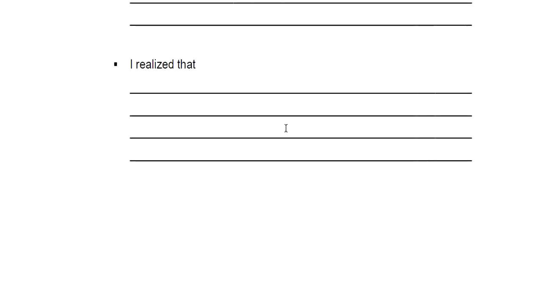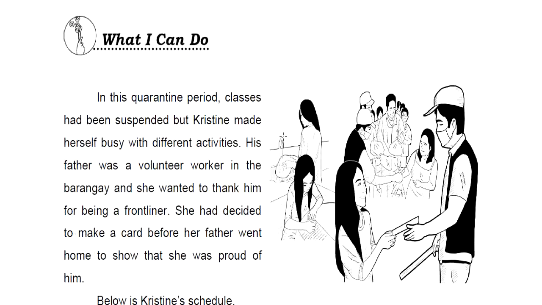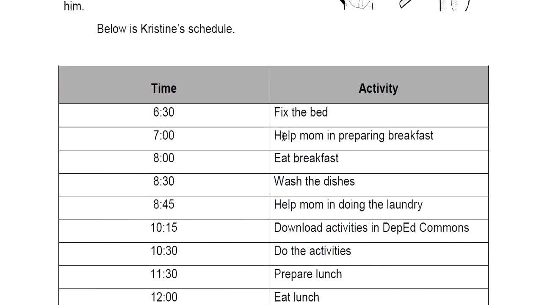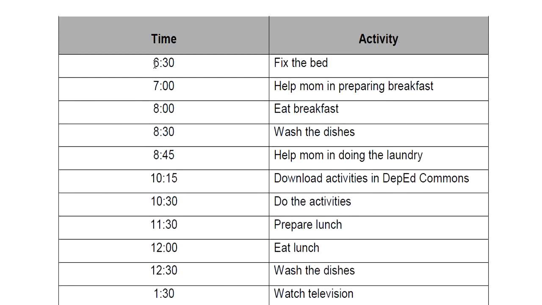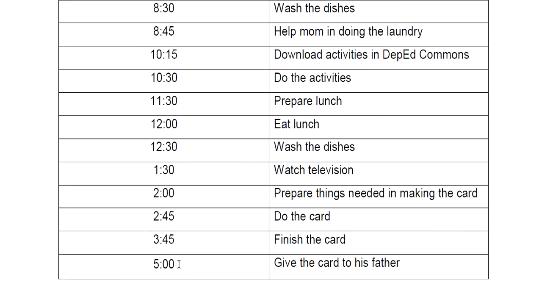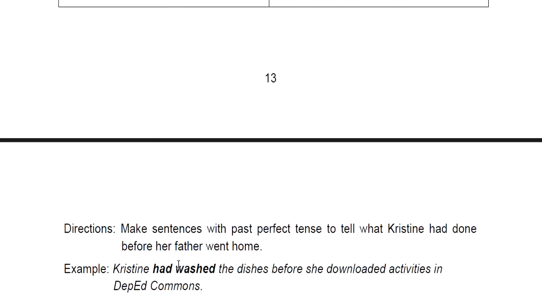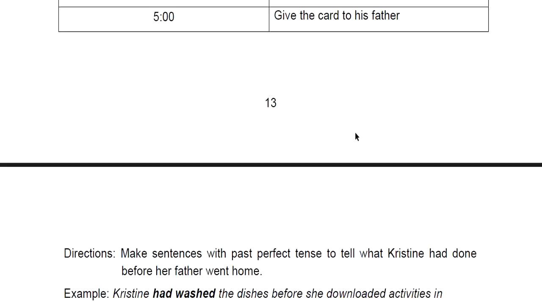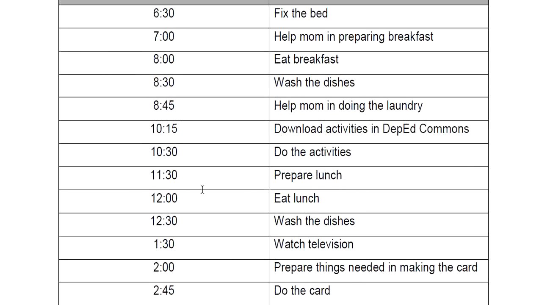Analyze the sentence for you to use the correct verb. Next, we have here what I can do. So, what I can do is all about Christine's schedule. This one. This is Christine's schedule. From 6:30 to 5 p.m. So, all you need to do is to construct a sentence with the use of past perfect tense using Christine's schedule.